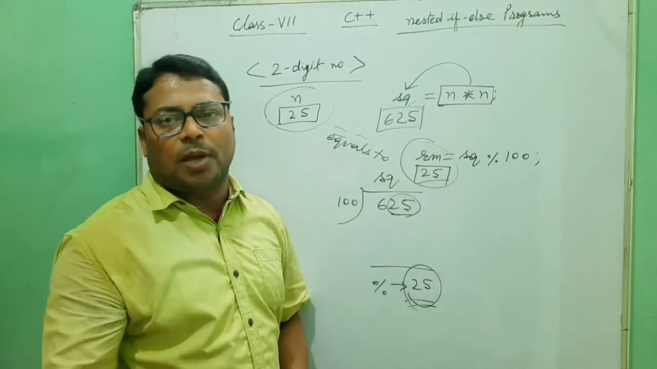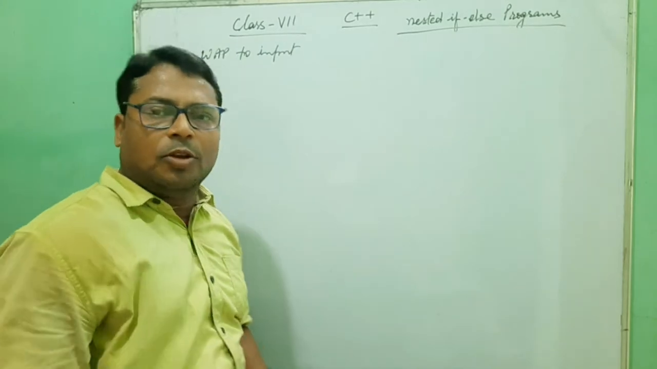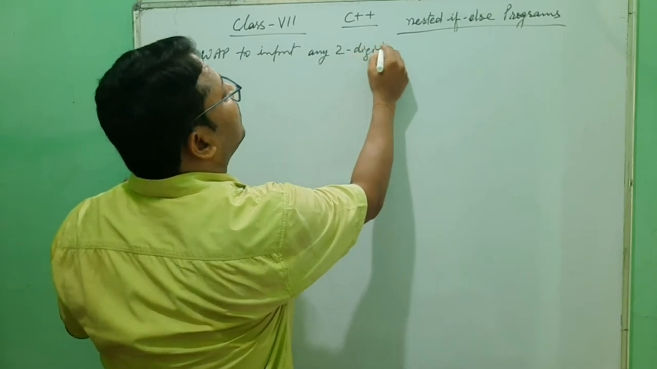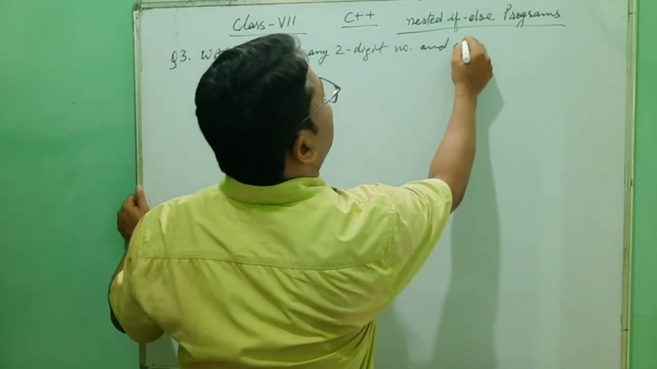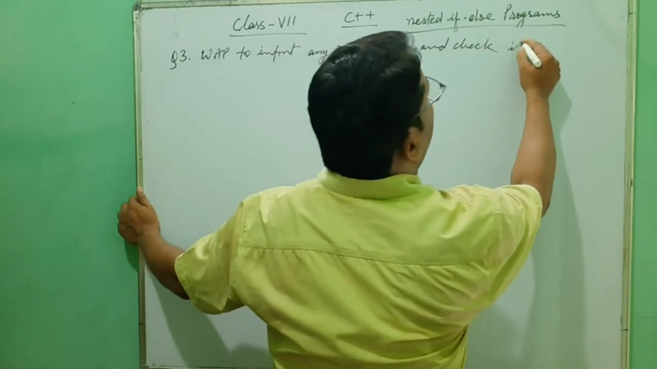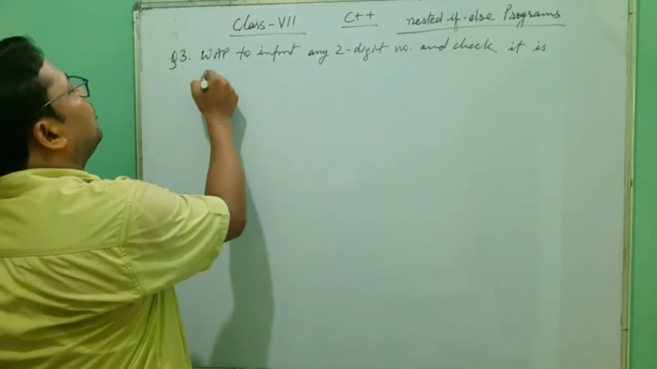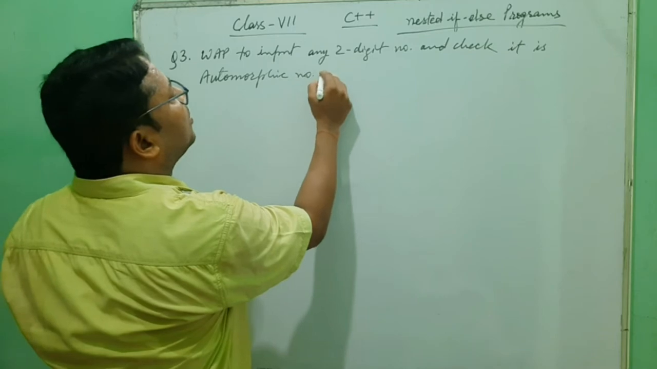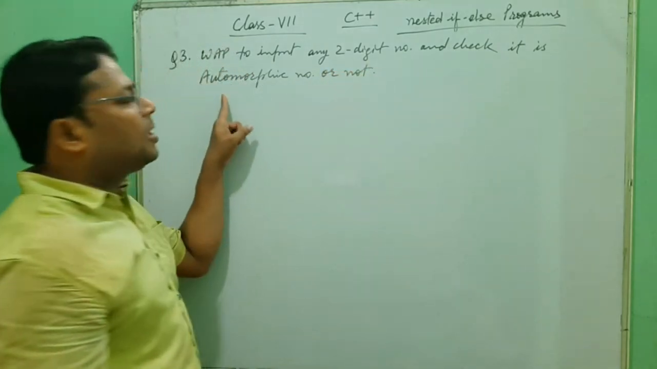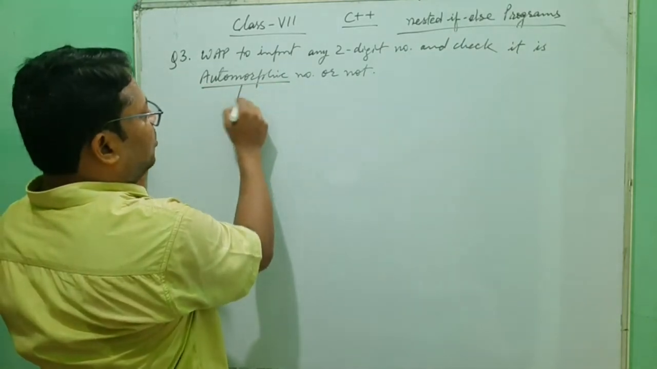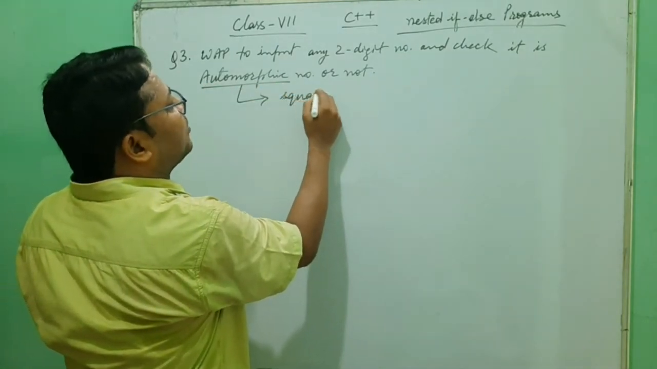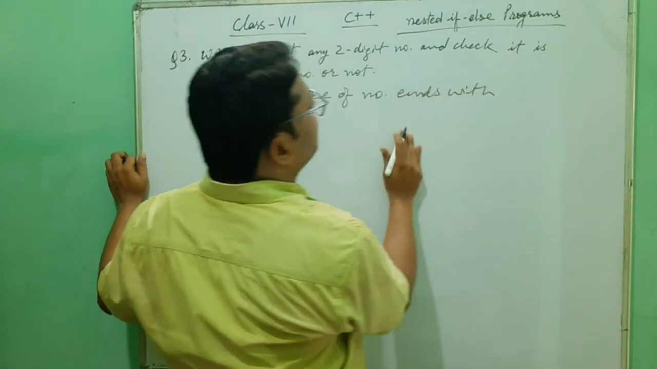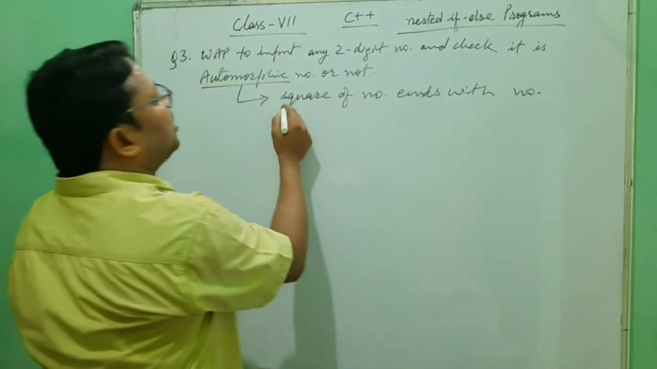Now we understand with a program, and I will write the question and the program. The question is: input any 2-digit number and check whether it is an automorphic number or not. Automorphic means, in the easiest way, the square of the number ends with the number.